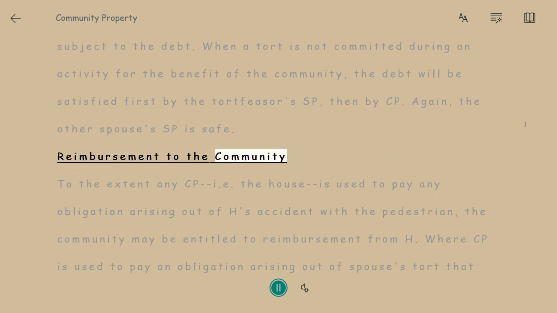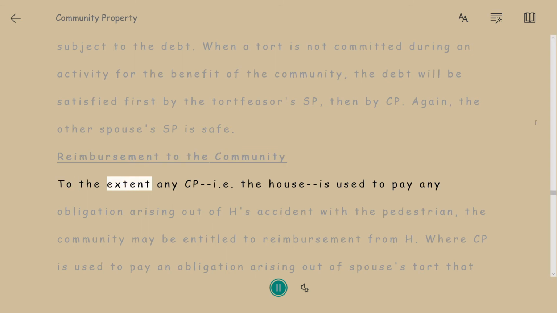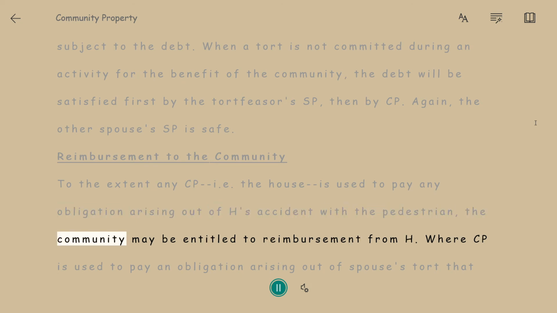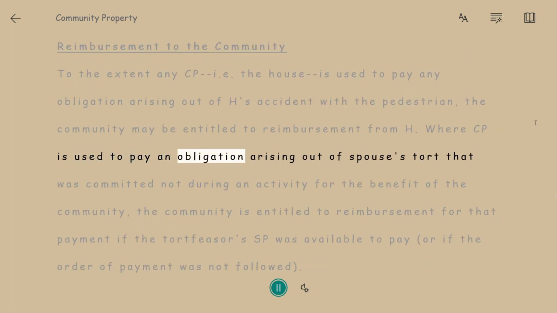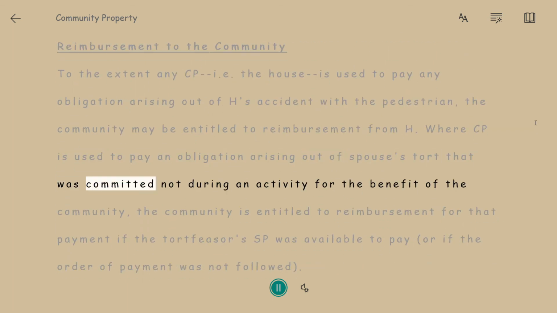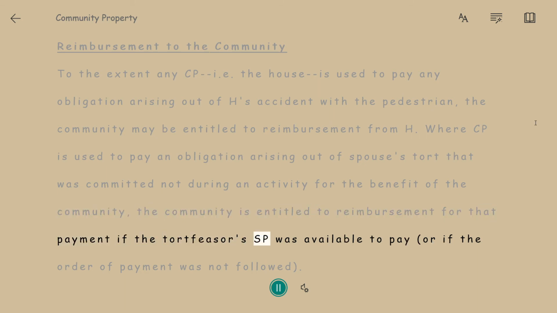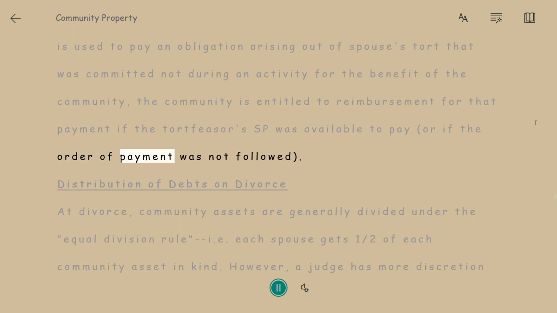Reimbursement to the community. To the extent any CP, I.E. the house, is used to pay any obligation arising out of H's accident with the pedestrian, the community may be entitled to reimbursement from H. Where CP is used to pay an obligation arising out of a spouse's tort that was committed not during an activity for the benefit of the community, the community is entitled to reimbursement for that payment if the tortfeasor's SP was available to pay, or if the order of payment was not followed.